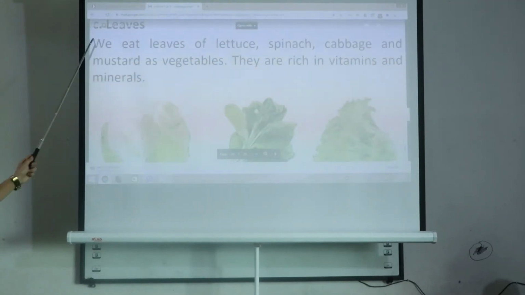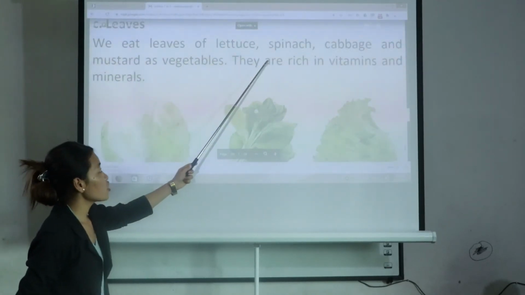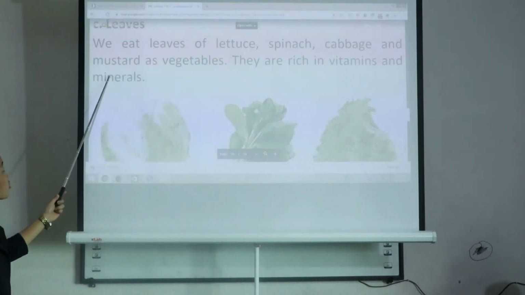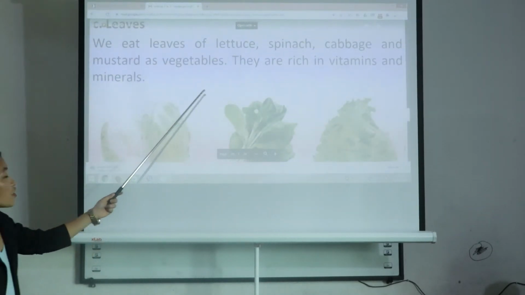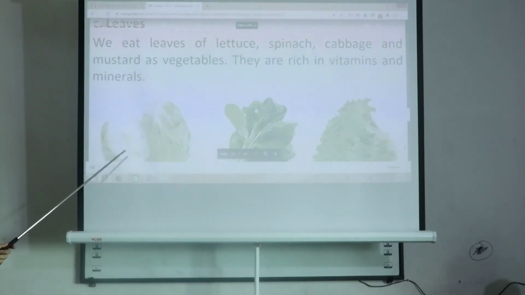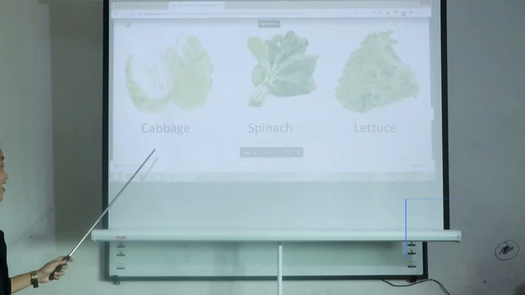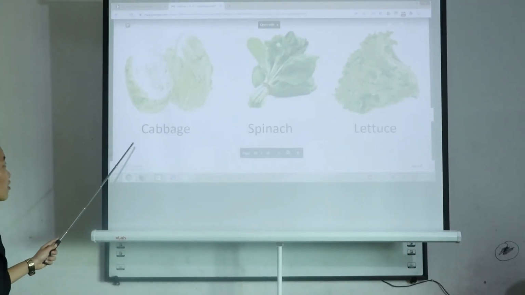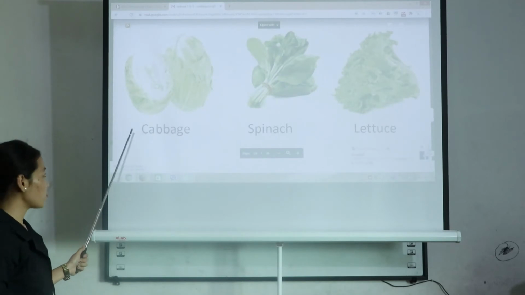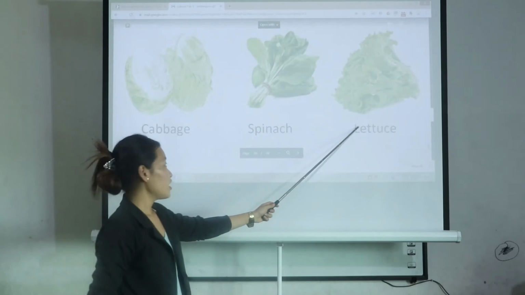Now the third topic is leaf. We eat leaves of lettuce, spinach, cabbage and mustard as vegetables. They are rich in vitamins and minerals. These leaf vegetables look like a leaf. Now here are some examples of leaf vegetables. They are cabbage, spinach and lettuce.